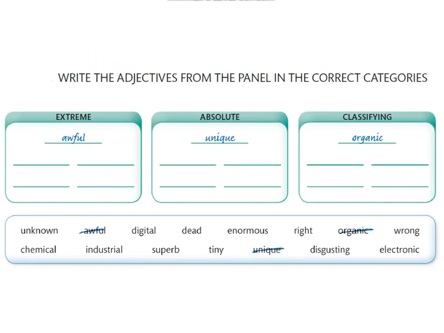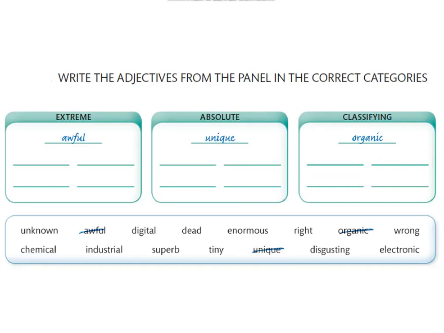Let's write the adjectives from the panel in the correct categories here. We have three categories, as I said: extreme, absolute, and classifying. Let's read first the adjectives. Unknown, awful, digital, dead, enormous, right, wrong, chemical, industrial, superb, tiny, unique, disgusting, electronic.